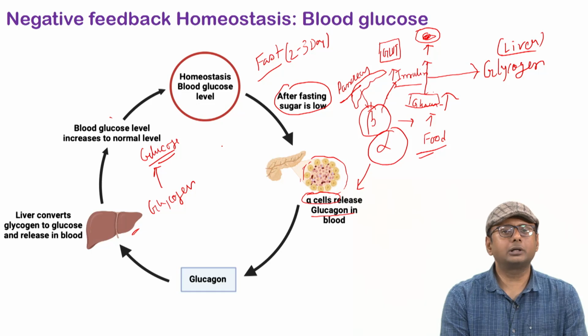That can damage your glucose regulation in the body, and if this type of imbalance persists for a longer period of time, it can cause a condition called diabetes. So be very careful with how you take your meals, and try to be regular between meals.